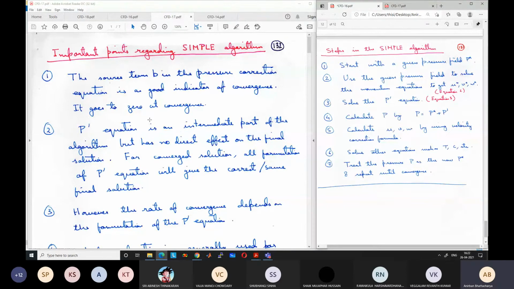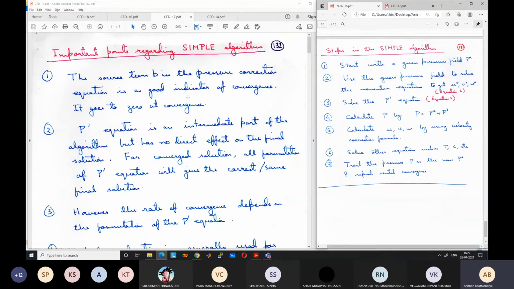So the source term B in the pressure correction equation is a good indicator of convergence. If B is decreasing, it means that we are reaching towards convergence. If B goes to 0, we have reached convergence. This source term